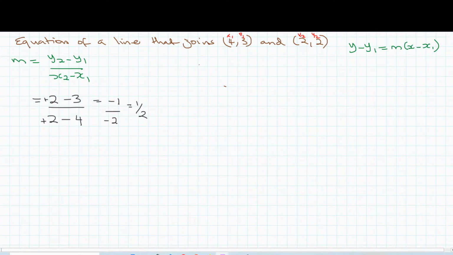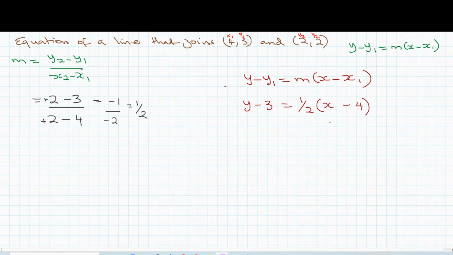Now I'm going to write this equation out here again so we can see what we're working with. Y minus y1 is equal to the slope times x minus x1. So what is our y1? Our y1 is 3, so y minus 3 is equal to our slope, which is 1/2, and then we have x minus 4. So this is the first part of our equation, all right?